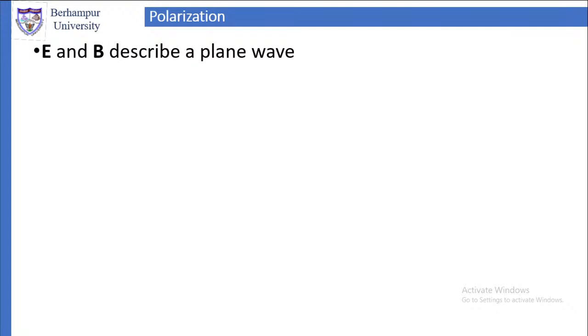One is the electric field, one is the magnetic field. Both these fields lie in one plane and they are perpendicular to each other. So E and B describe a plane wave.